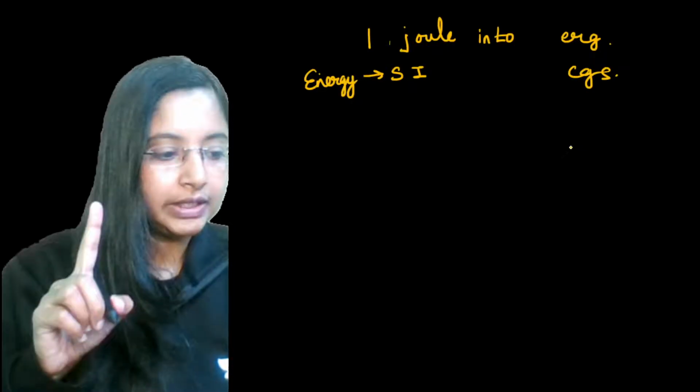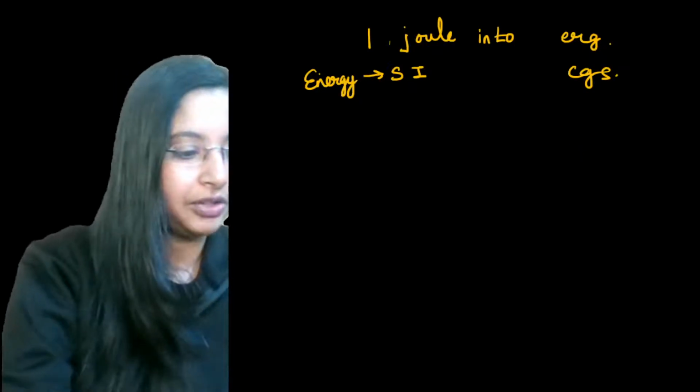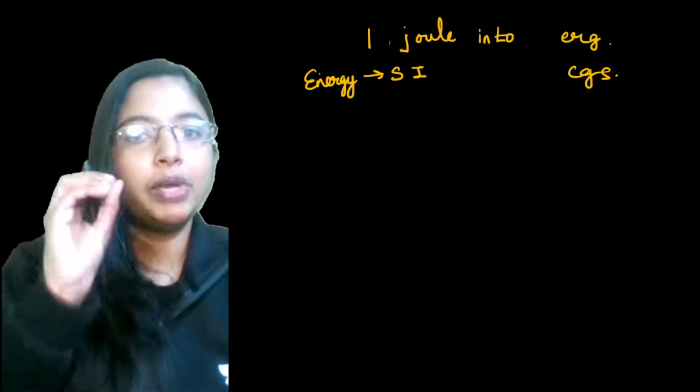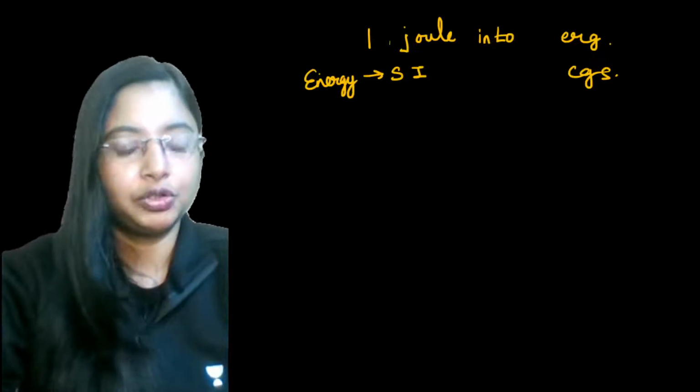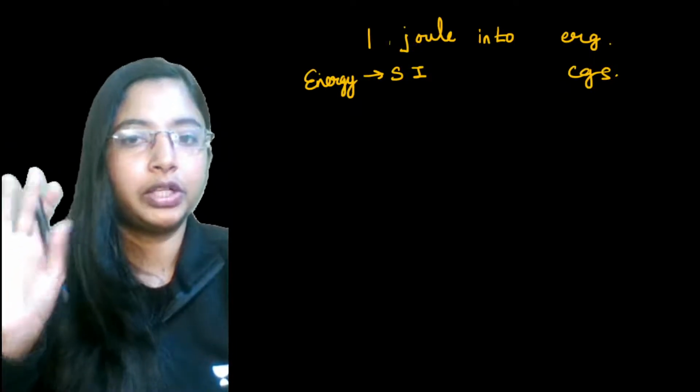First thing, when you're learning the application: when you convert 1 joule to ergs, that is from SI system to CGS system, what is the numerical quantity associated with it?